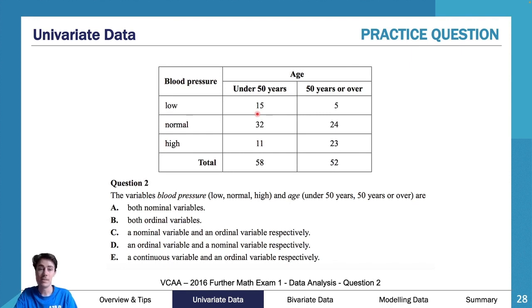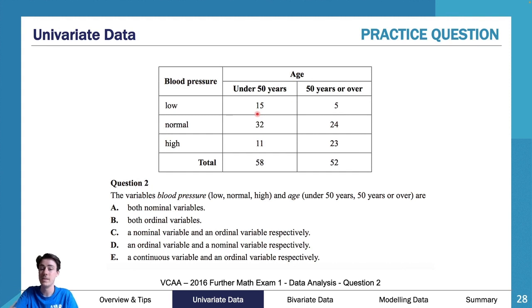So another one here, this is from the 2016 Further Exam 1, so a multiple choice exam. We have the variables of blood pressure and age. Are they which of the following? What was not very cool about this question was that only 31% of people got this right. So this was more of a difficult question. So have a quick think. 3, 2, 1. All right.